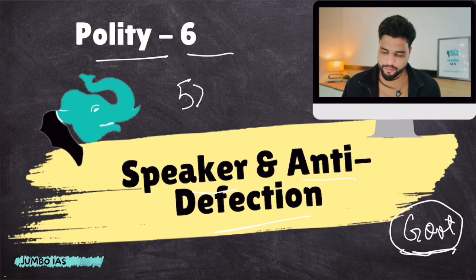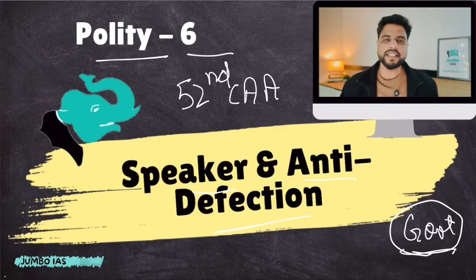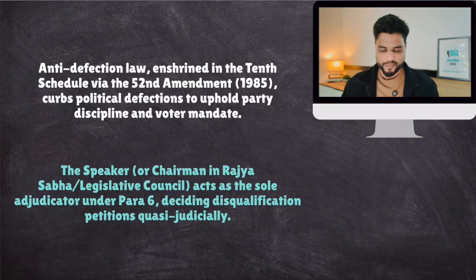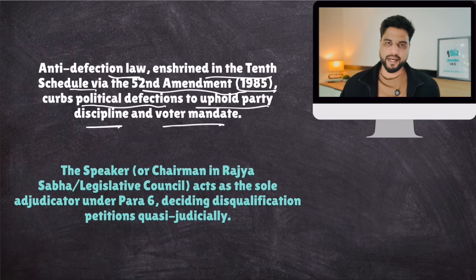It was 52nd Constitutional Amendment Act. And through this 52nd Constitutional Amendment Act, a schedule was also added in the constitution, which is known as 10th schedule. So 10th schedule basically deals with anti-defection. Okay, so let's read certain introductory facts about anti-defection. Anti-defection law enshrined in 10th schedule via 52nd Amendment Act 1985 curbs political defections to uphold party discipline and voter mandate.